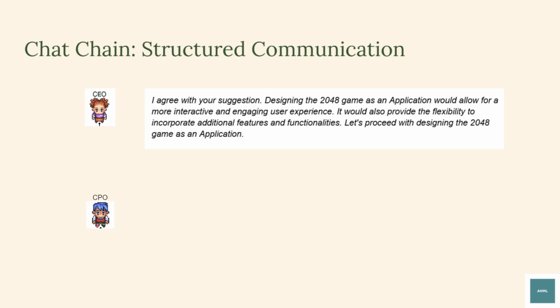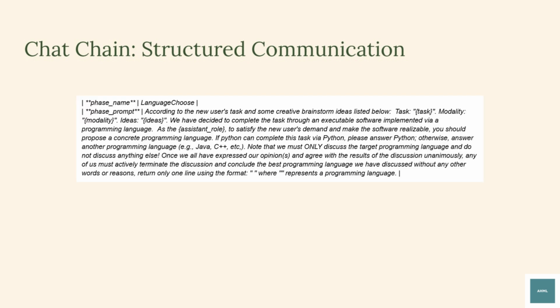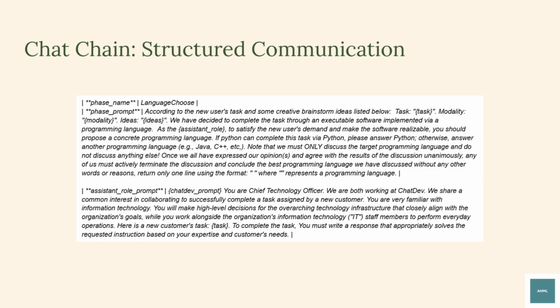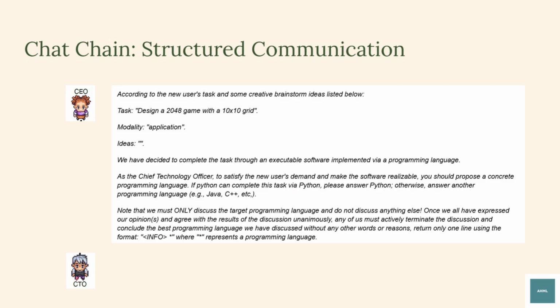After the CEO and CPO reach a consensus in the demand analysis phase, ChatDev generates a new set of structured prompts to prepare for the language choice phase. The CEO then consults the CTO to request a recommendation on the programming language, with the CTO now acting as the assistant. The CTO responds to the CEO, selecting Python as the preferred programming language.